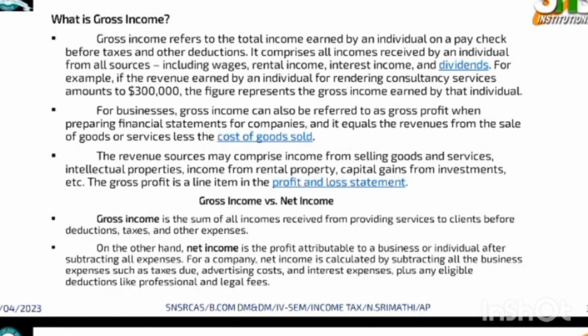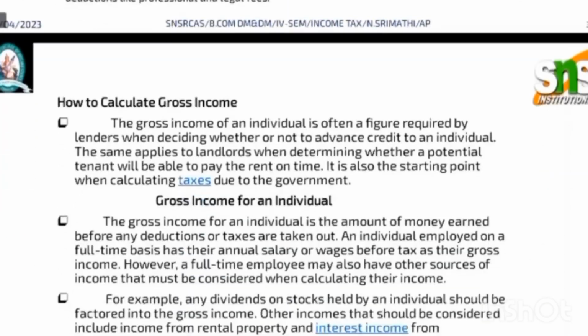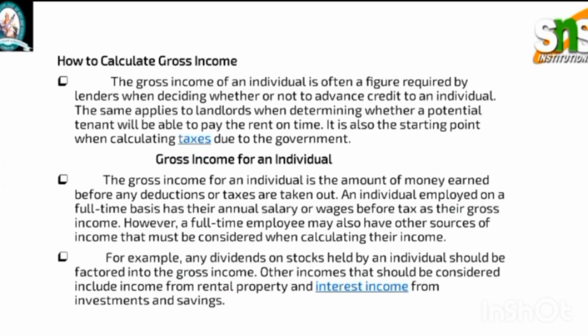The gross income versus net income, we will see. First, gross income is the sum of the income received from providing service to clients before deductions, taxes and other expenses. On the other hand, net income is profit attributable to a business or individual after subtracting all expenses. For a company, net income is calculated by subtracting all business expenses such as tax due, advertising cost and interest expenses, plus eligible deductions like professional and legal fees.